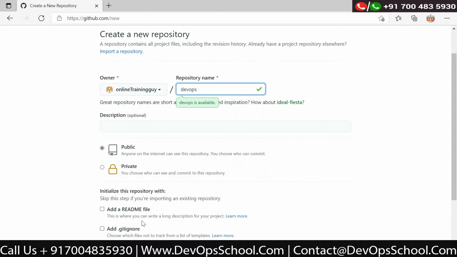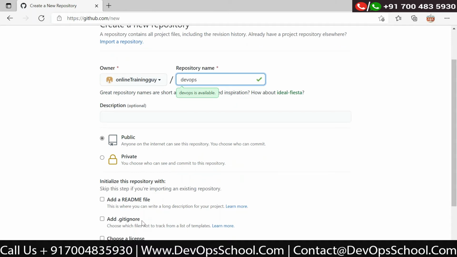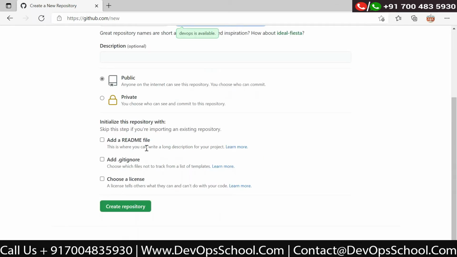Down here there are some options: you can add a README file, and you can add a gitignore. Last time we discussed gitignore, where you can ignore some files. You can also choose a license.